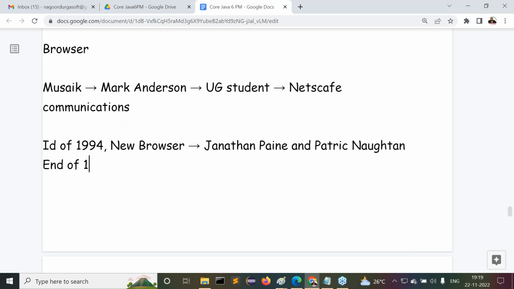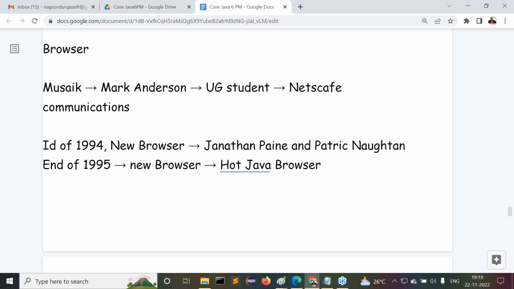At the end of 1995, they prepared a new browser, and the name they gave this new browser is the HotJava browser. They prepared it and gave it that name in the December month of 1995.